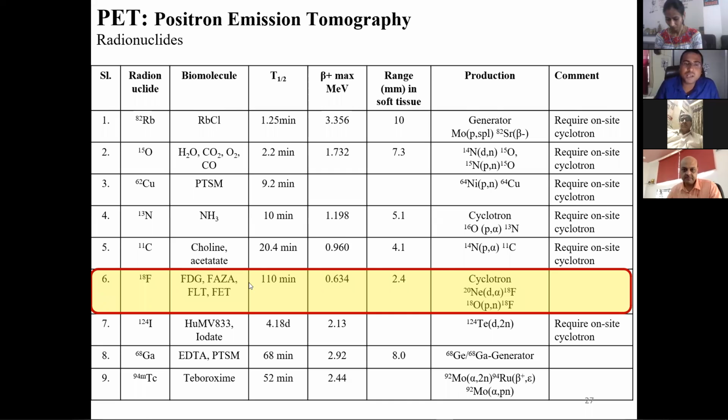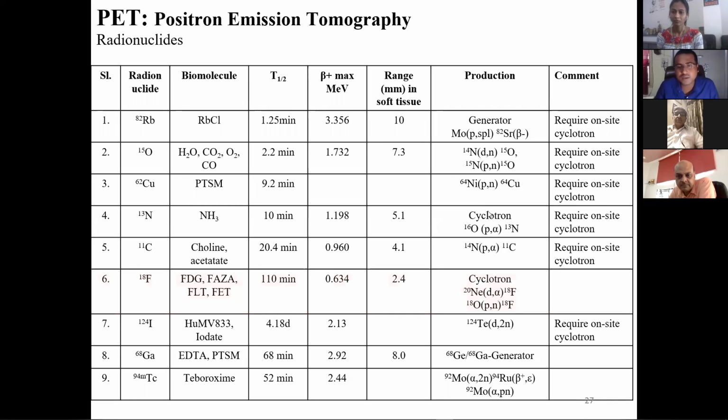Because of that, if we use F18, it has almost a 2 hour half-life, which can be easily transported all across India or any country. Because of that, the overall cost involved with F18 comes down enormously. So there is no easy choice; you have to see the positives and negatives of each, then take a decision.